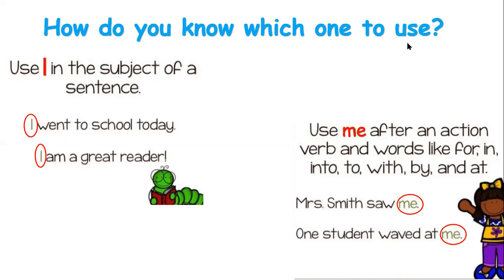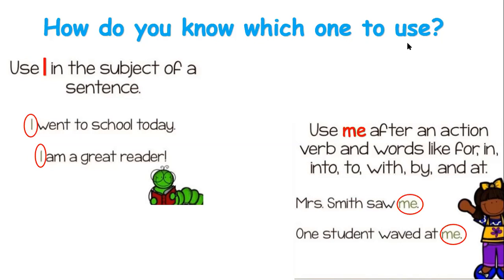Okay. Now, when can we use me? We use me after an action verb and words like for, in, into, to, with, by, and at. So we can use me after the verb or after, you can say, prepositions, okay? For example, Mrs. Smith saw me.